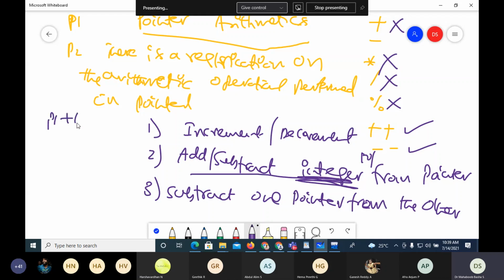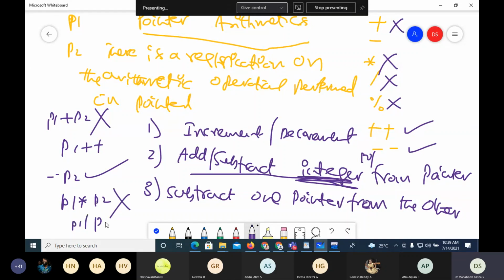I cannot say P1 plus P2, it is not allowed. I can say P1 plus plus. I can say P2 minus minus. This is okay. I cannot say P1 into P2, and I cannot say P1 by P2. It is not allowed. I can say P1 plus 100, so I'm adding an integer. I can say P2 minus 50, so it is subtracting an integer. Only these operations are allowed, not any other operations. This is one very important thing.